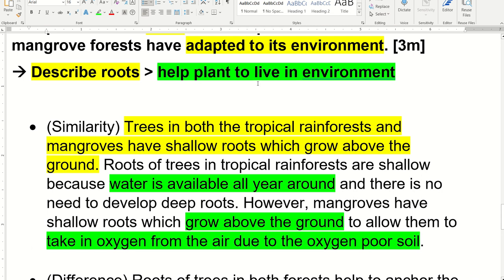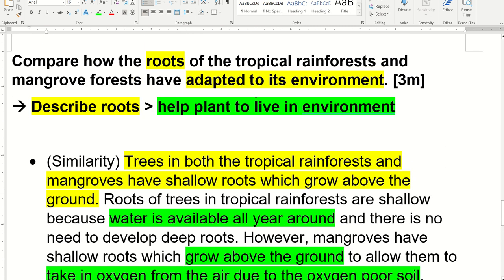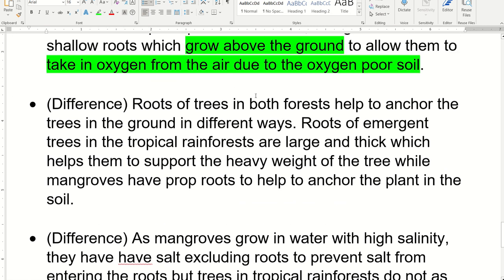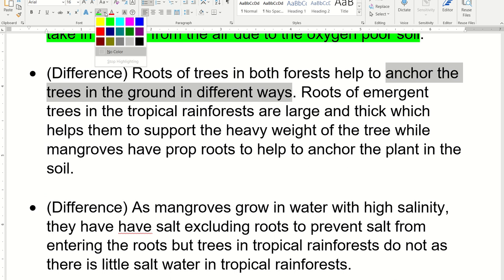Again, you can listen to the description first, and then the explanation, and then later you can pause to copy if you need to do your corrections. Okay, so this is one similarity. What about difference? Again, describe in yellow and then help the plant to live in the environment in green. A possible difference is that the roots of both forests help to anchor the ground in different ways.